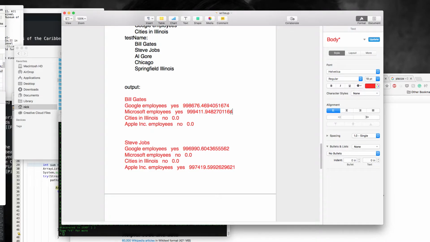As we can see, the probability of Microsoft employees is bigger than Google employees.